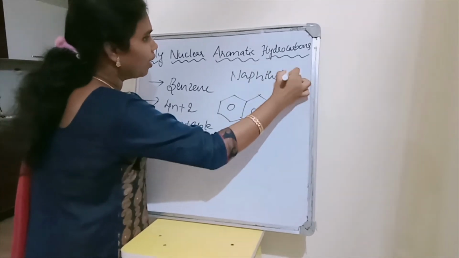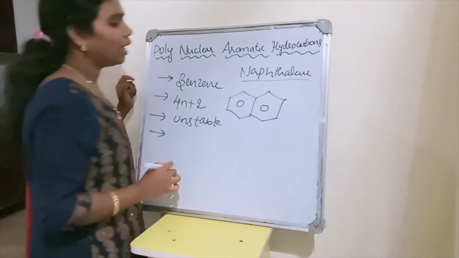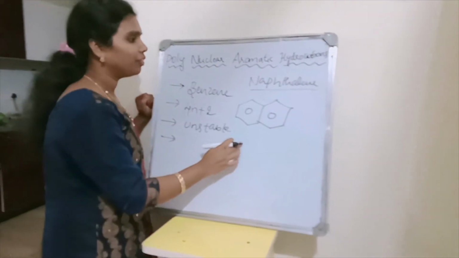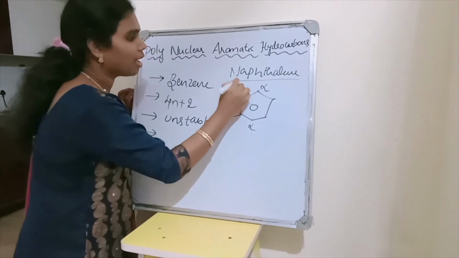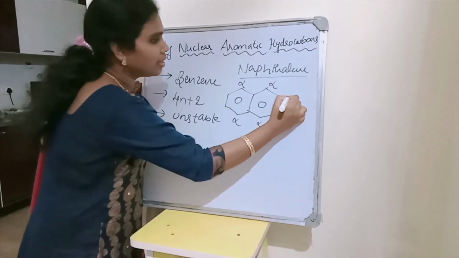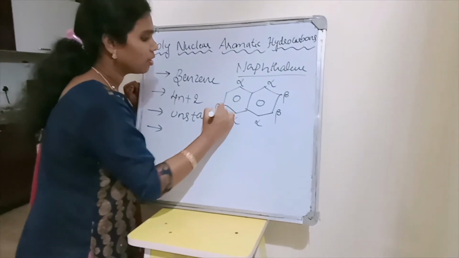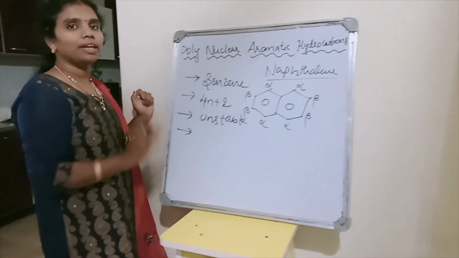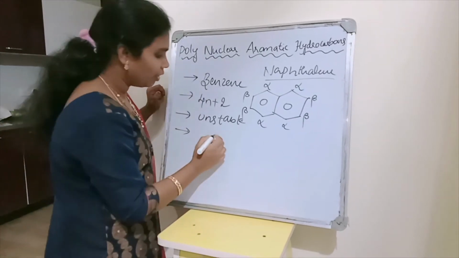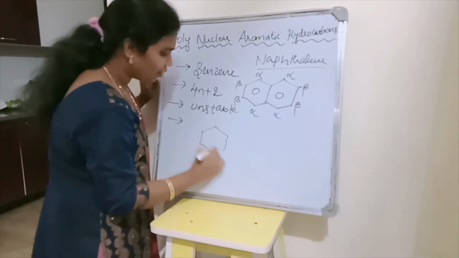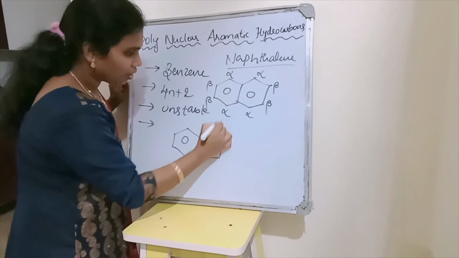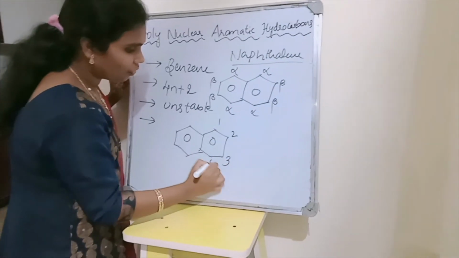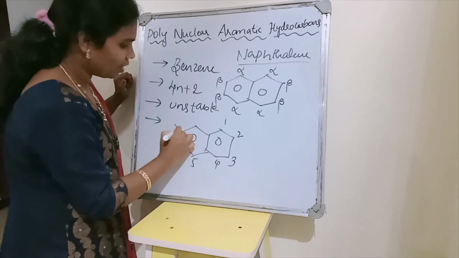This is the first compound under this topic. So coming to this naphthalene, you can see these carbons are represented as alpha carbons and these adjacent carbons are beta carbons. Okay, so this is one kind of giving notation. Another kind of numbering or positioning is 1, 2, 3, 4, 5, 6, 7, 8.